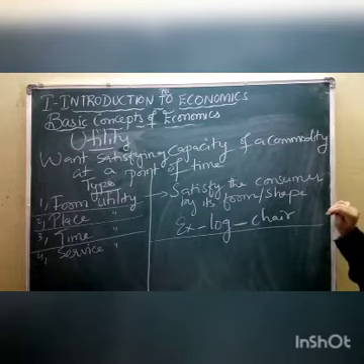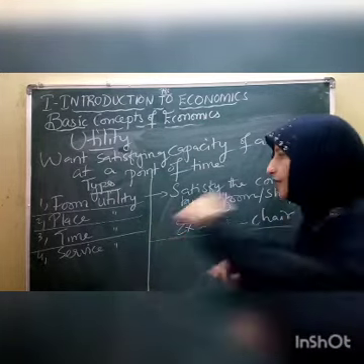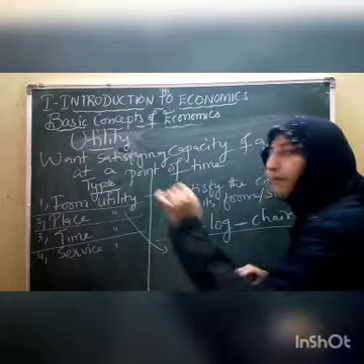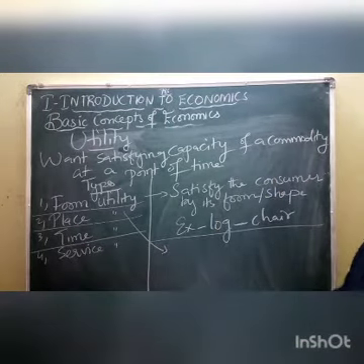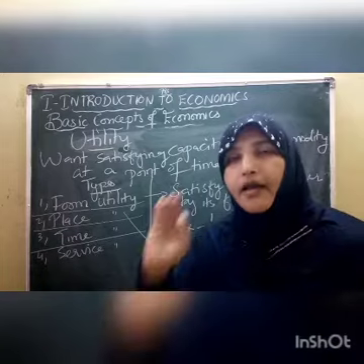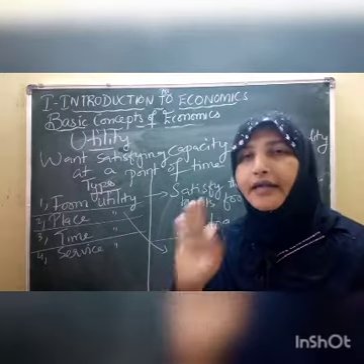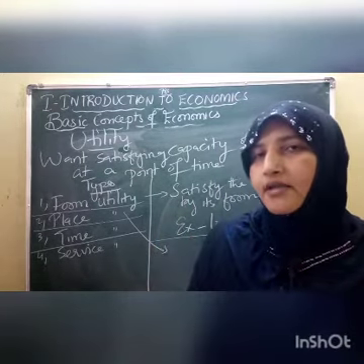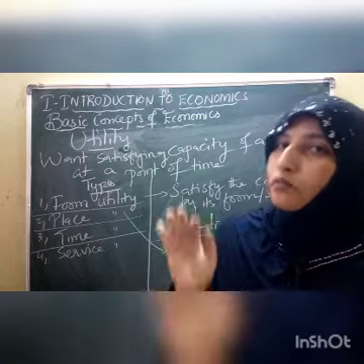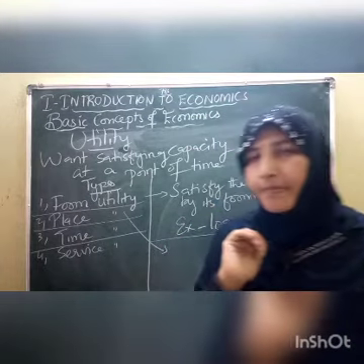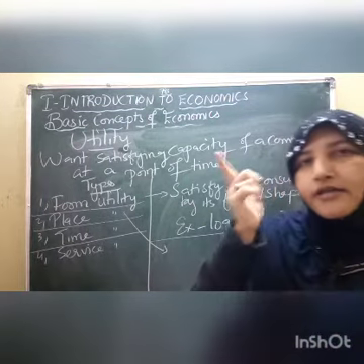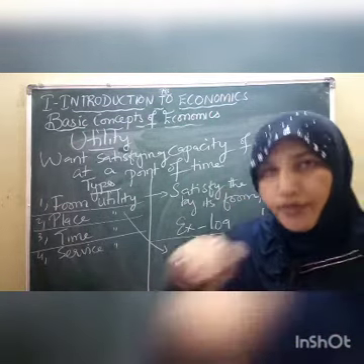Next one, children, place utility. Second one is place utility. What is place utility? It means that any goods that get more utility by changing the place. Think about it.